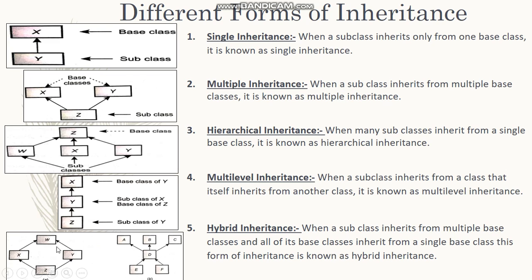This also is called a hybrid, where one base class is divided into two subclasses, and those subclasses are again joining and becoming the last level of subclass. So these are the different forms of inheritance.